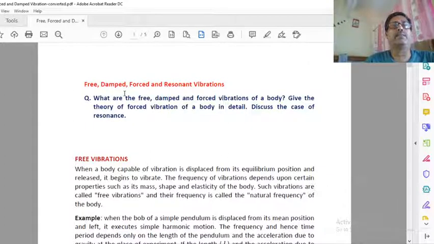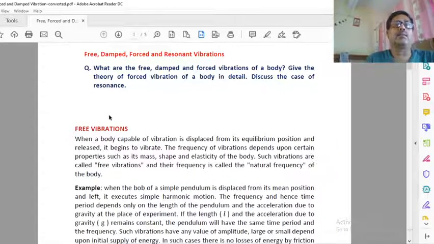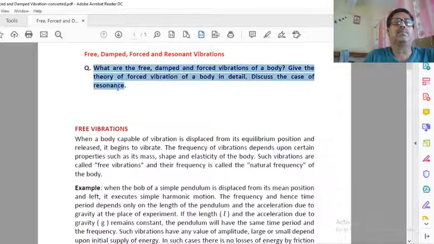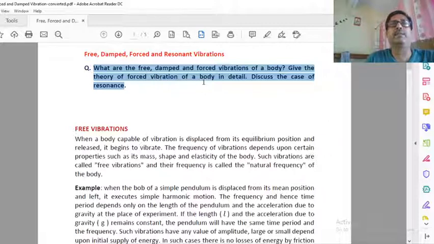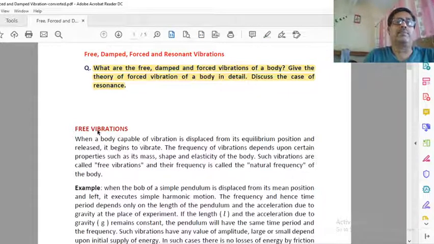Today's topic is different types of vibrations, in which let us start from free vibration. First of all, this is the type of question which is generally asked in the examination. So see this question and accordingly you have to prepare for the examination. So what is free vibration?